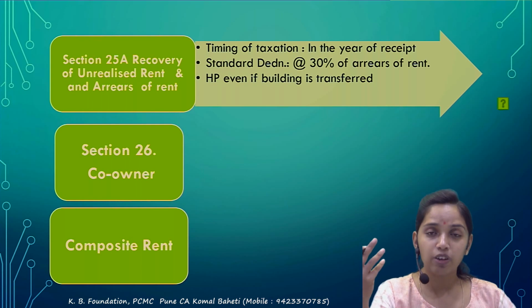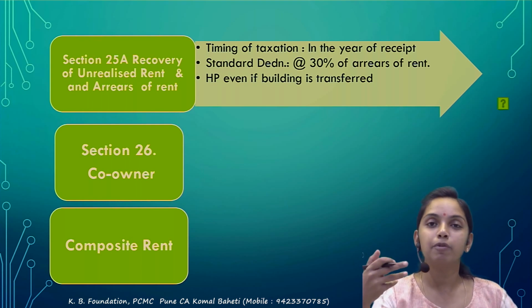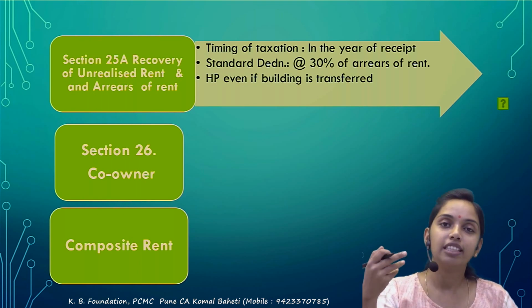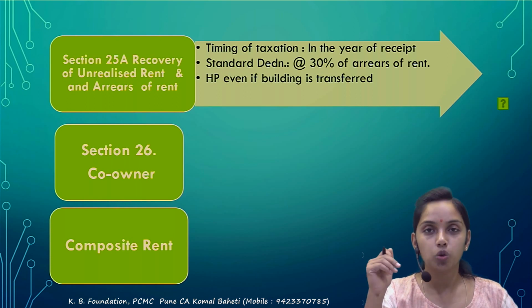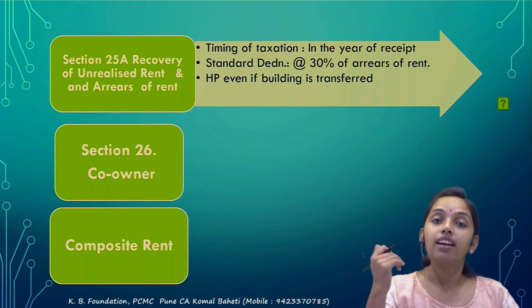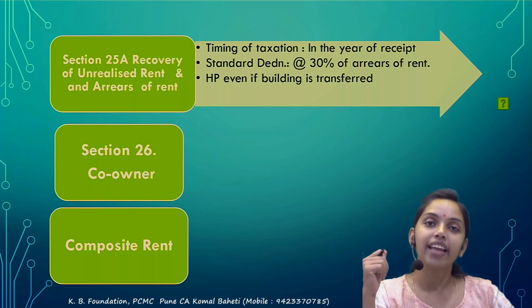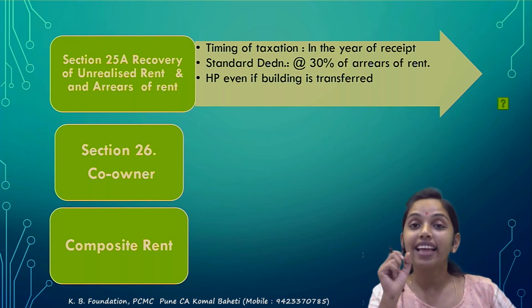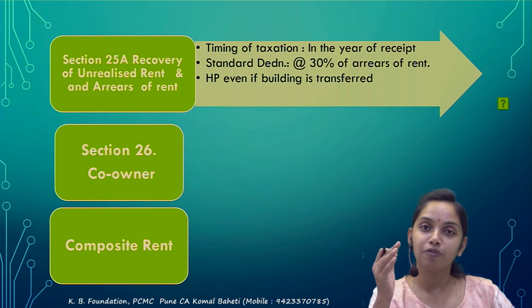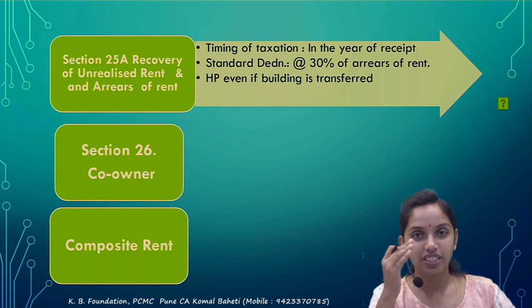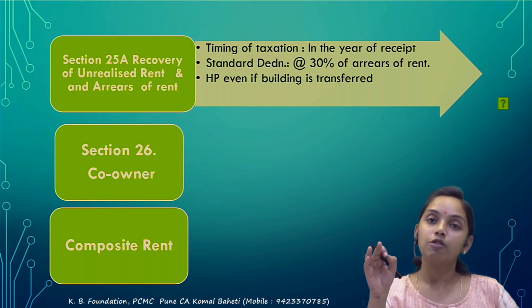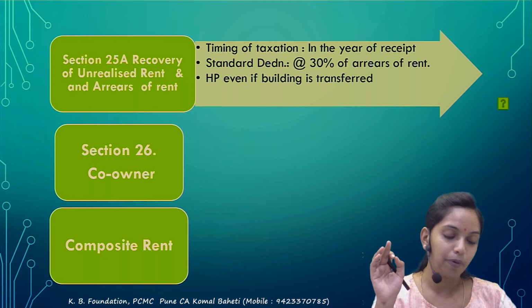Generally, if you let out the property to the government, say I let out the property to the municipal corporation at a rent of 5,000, every year the rent is to be increased by 10%, correct, and the rent agreement is to be changed, but they had not done that. After 3 years and too much follow-up, they agreed, with a retrospective amendment from the last 2 years. So I will get the arrears of rent of 1,000, assuming 1,000 per month for the last 2 years as well. That means I will get arrears for the past two years too, and that would be taxable in the year in which it is received. And 30% would be allowed as standard deduction, and the remaining would be taxable.